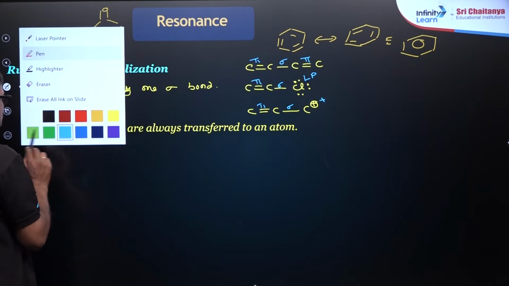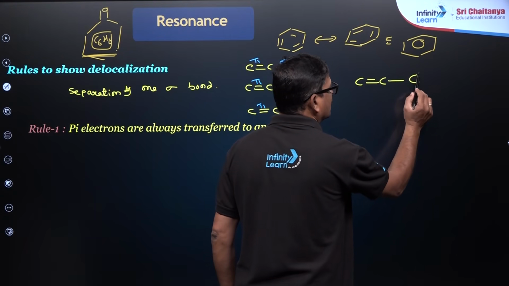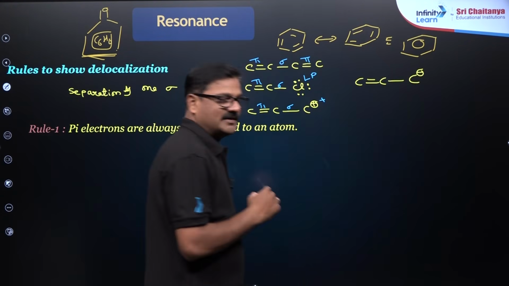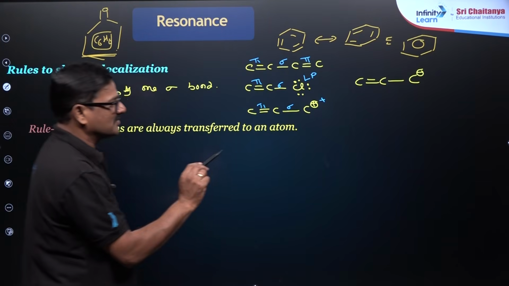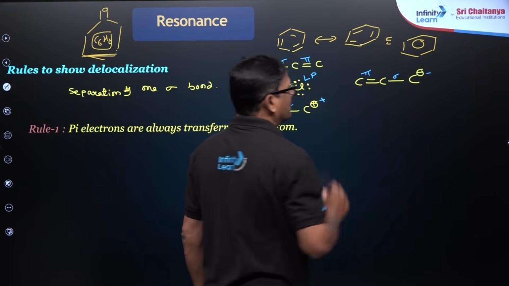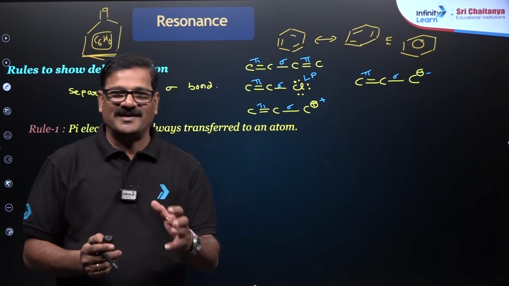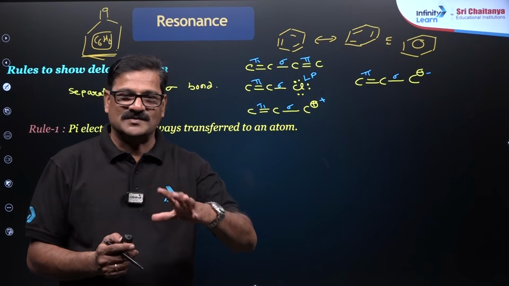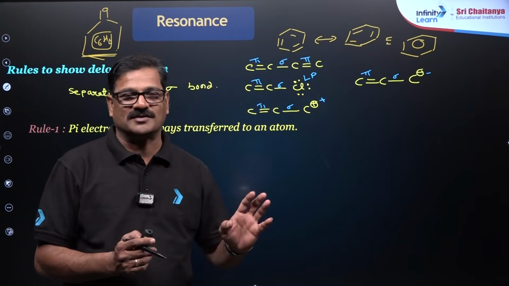Now you can see carbon double bond carbon and a negative charge. It is also the same. So here also resonance is possible. Negative charge, sigma bond and a pi bond. Now dear children, everybody says resonance means putting the arrow mark here and there and writing one more structure.